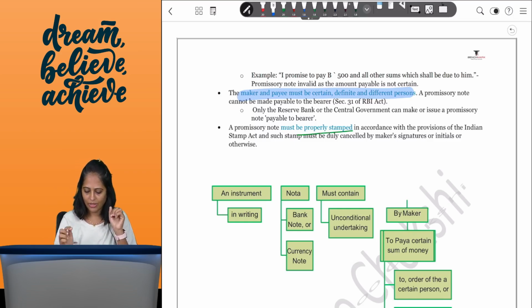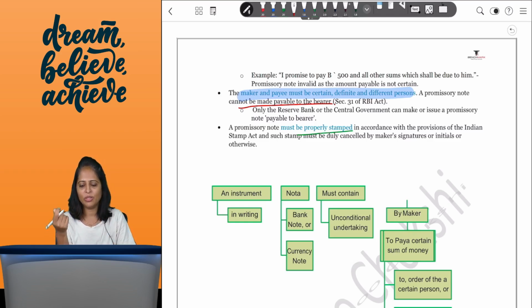Now, again, one more thing is that you cannot have an instrument which is payable to a bearer. Bearer, you know, is basically an instrument which we will study here also. So let's do it right now only. Bearer and order instrument. So bearer instrument is, say, you must have seen a bearer check. So if you go to the bank with a bearer check, the bank will give you the money. If you are going by train and the check falls and someone else picks it up and he goes to the bank, the bank will give that person the money. So bearer instrument, whoever goes and collects it, is a bearer instrument.